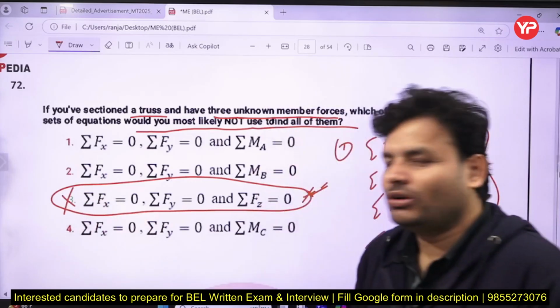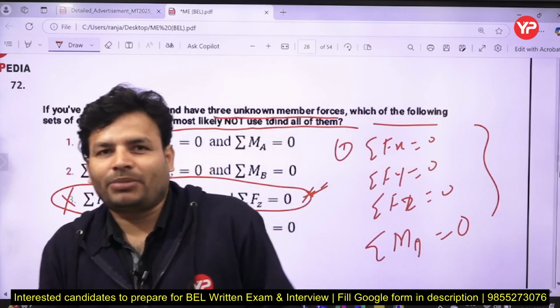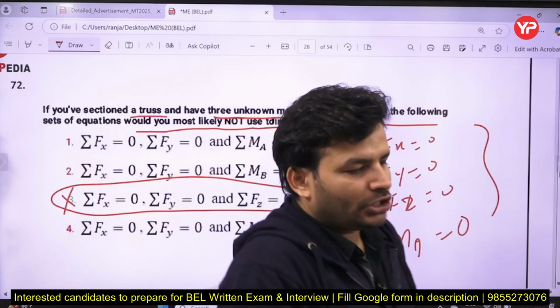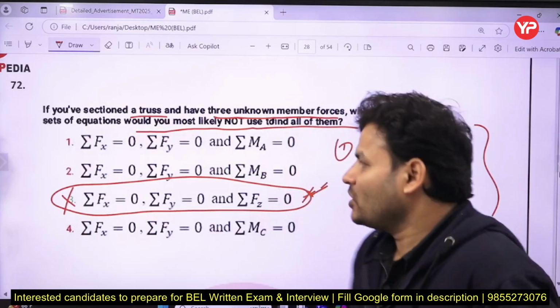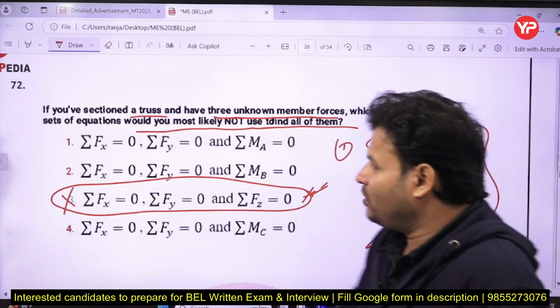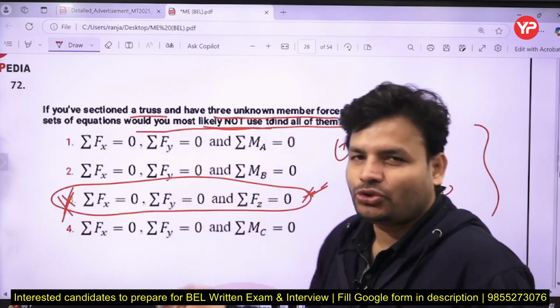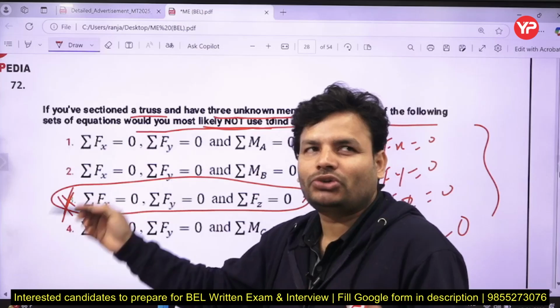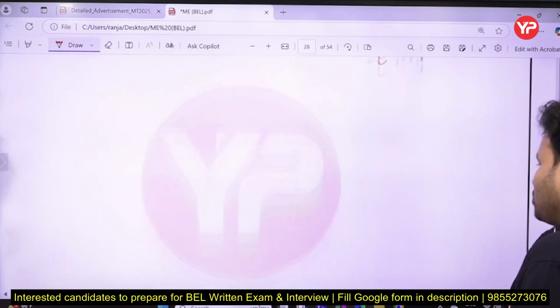If you are only making a force balance, and the moment is not balanced, then it will not come into equilibrium, right? So for equilibrium, obviously force as well as moment both must be balanced. By keeping that in your mind, we can say C is the wrong option, so that would not likely be used. So obviously I am not going to use that one. According to that, C is the right answer, because I am not going to use that one.